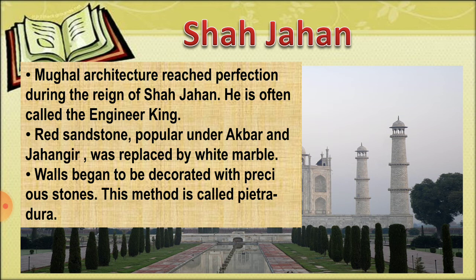Domes and minarets also began to feature in most monuments. The interior began to have multiple columns, curved roofs, and big and small arches. Floral motifs and calligraphic verses from the Holy Quran were used in most monuments, right? So the architecture, you can say, evolved during Shah Jahan. He was also known as the engineer king.